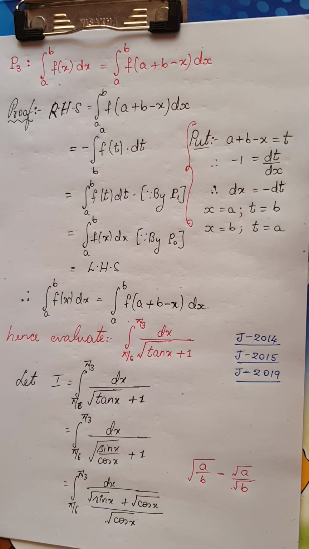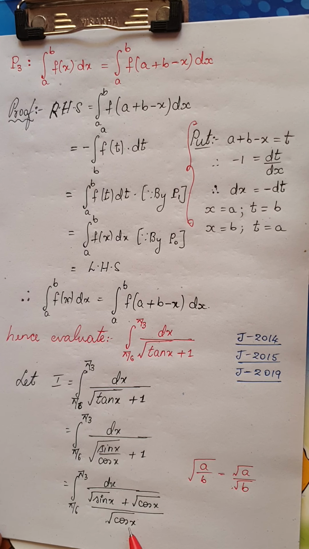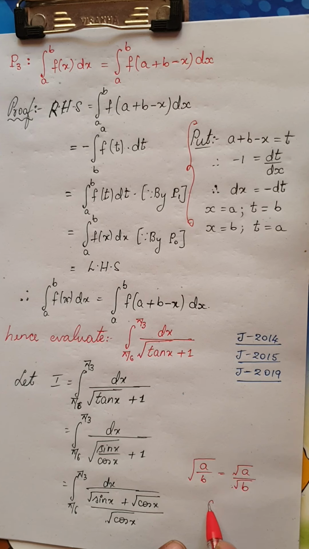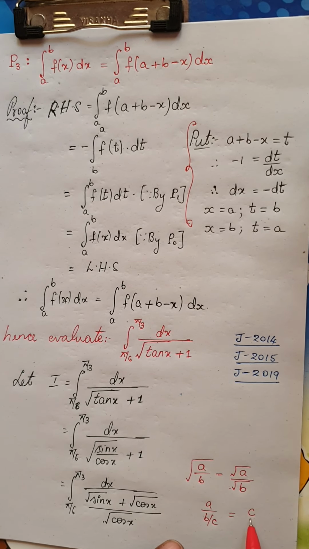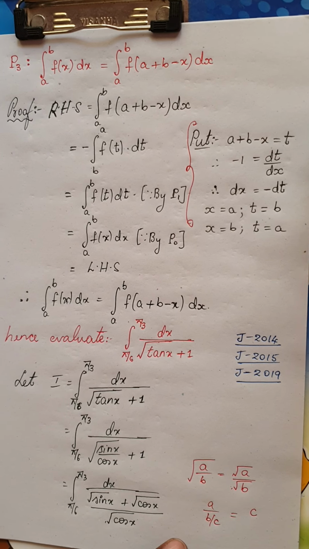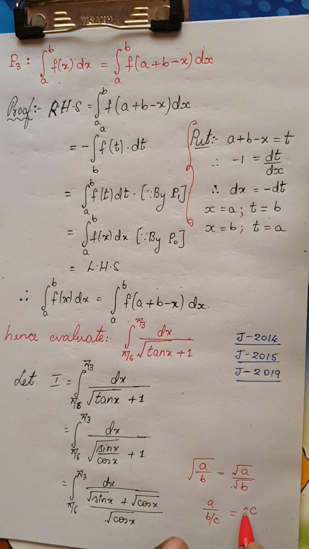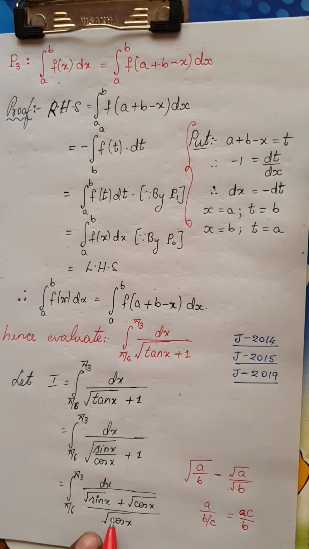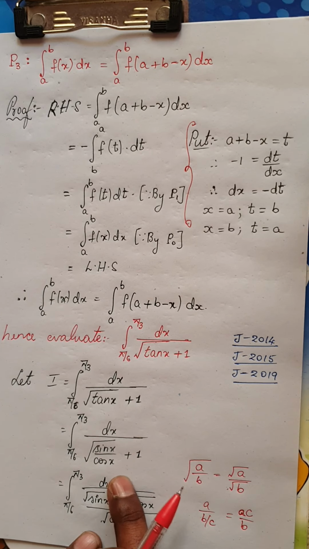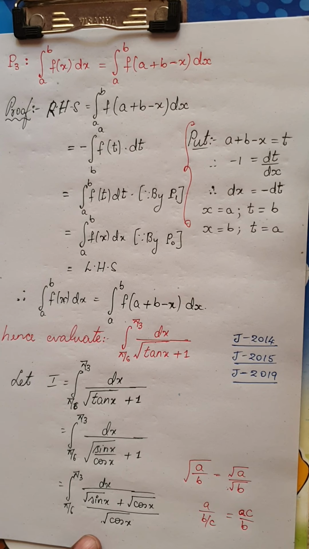Okay, I hope you don't have any confusion in this step. Now we also have a divided by b by c is nothing but ac divided by b. That means this root of cos x will come to the numerator. See what happens, it is a very easy proof.